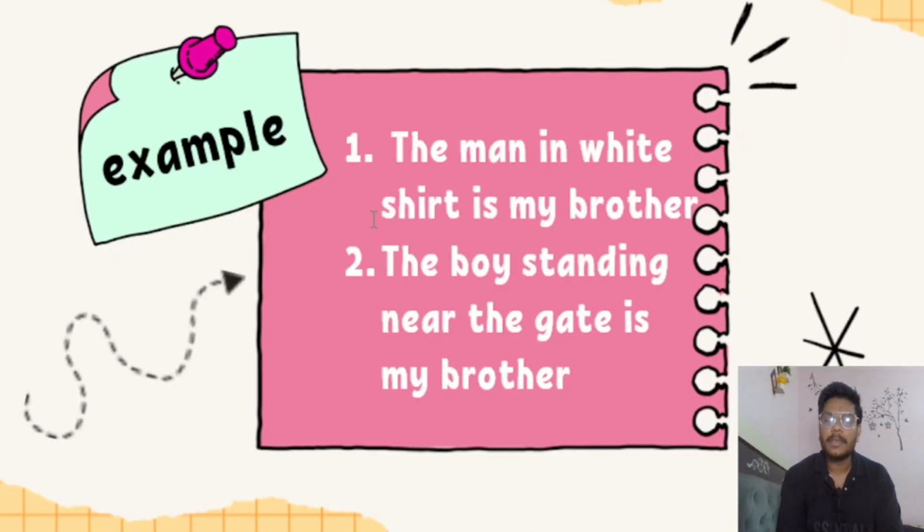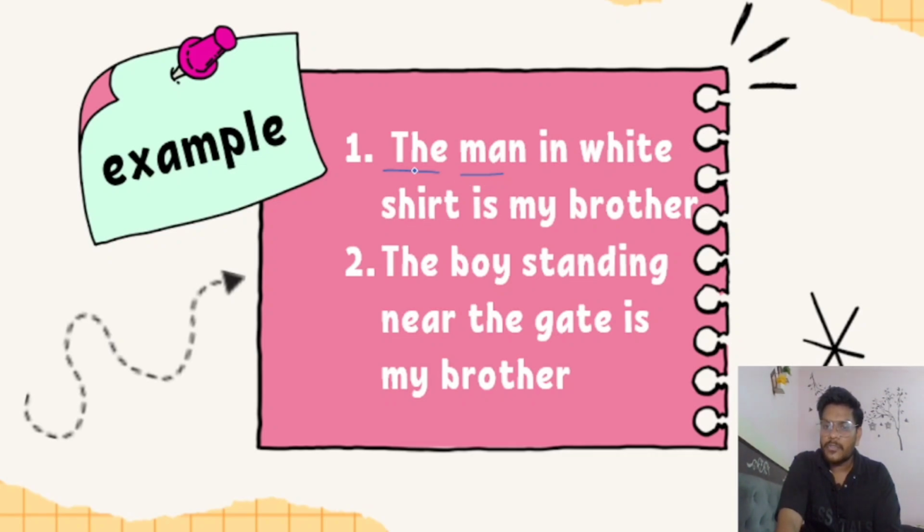Now understand some more examples. The man in the white shirt is my brother. So we are using the man here. Man is a noun, and before the noun we are using the article. Why? Because in this sentence we are talking about a particular person who is wearing a white shirt.